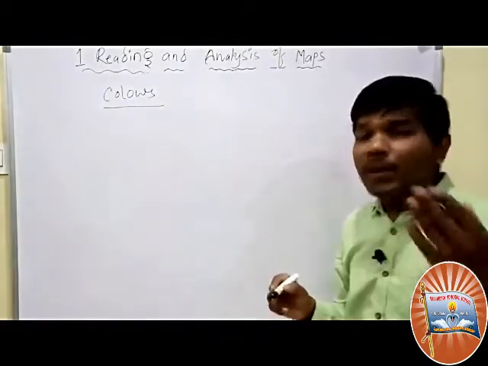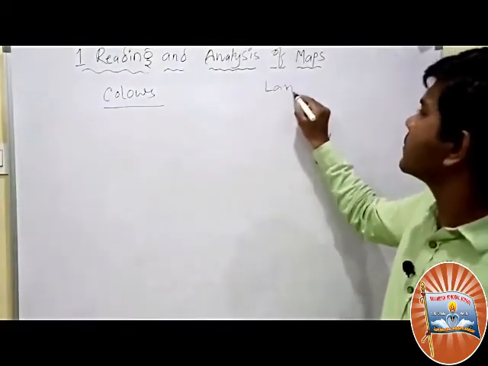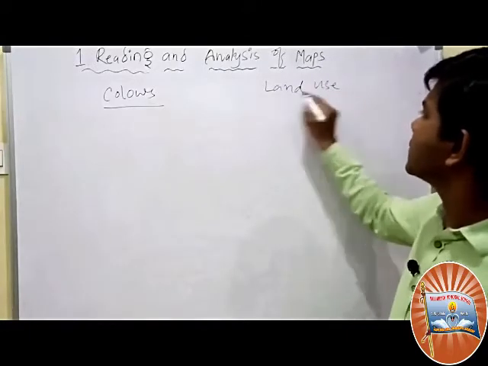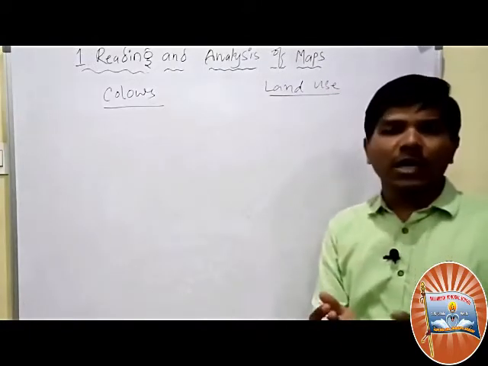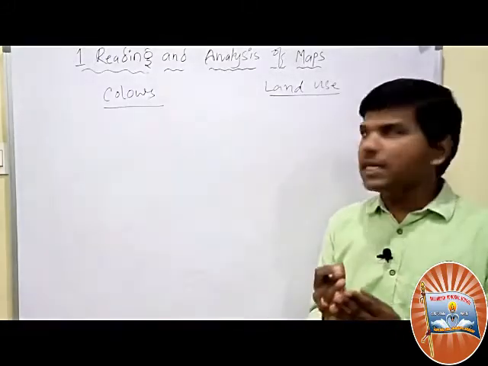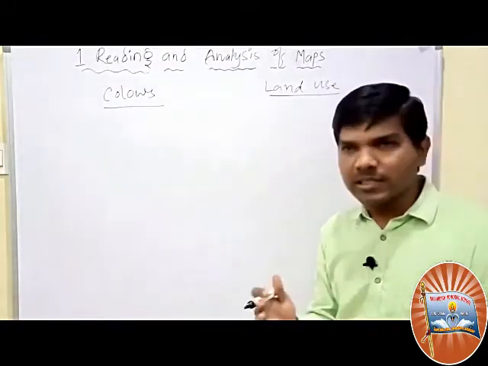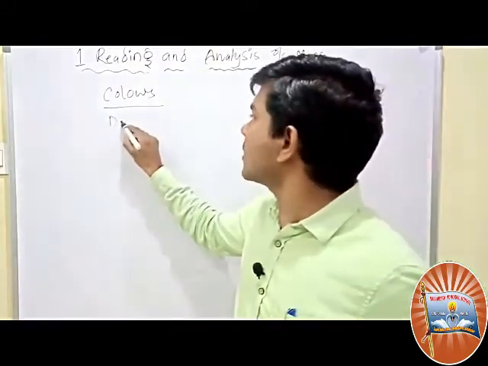Colors and places for land use. If you open your atlas, you might have seen so many different colors. For example, dark green.